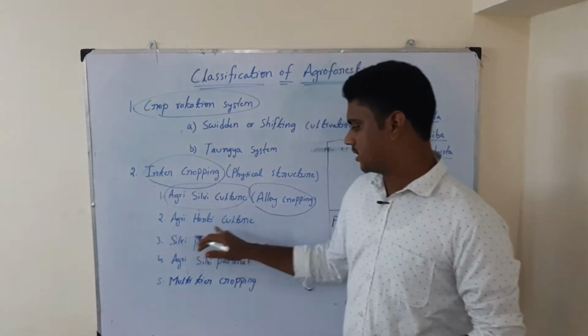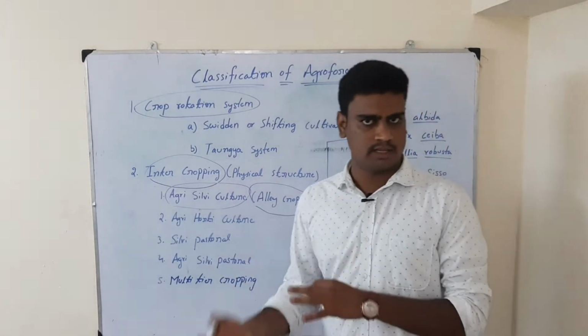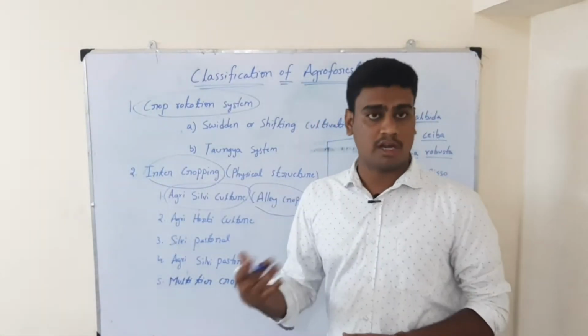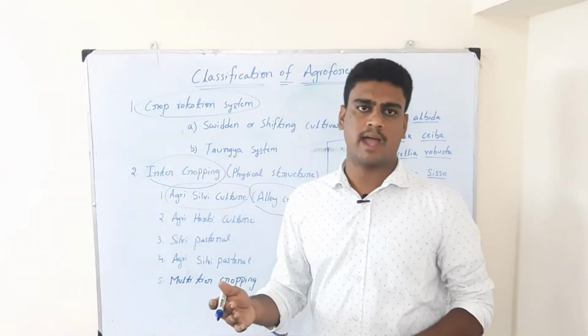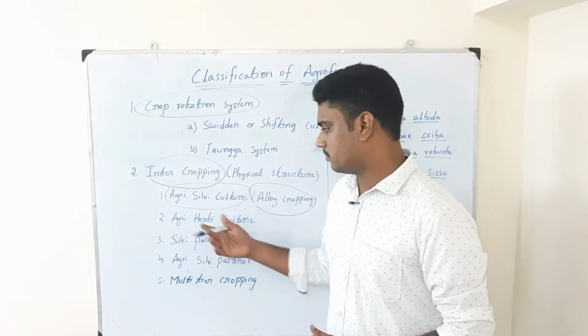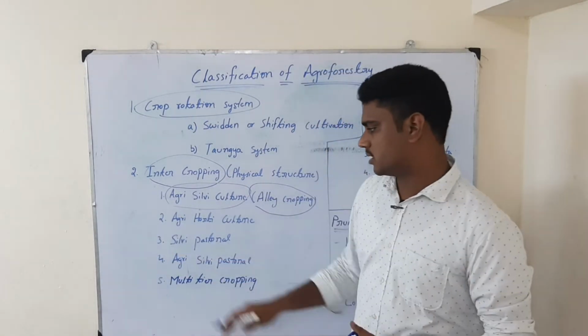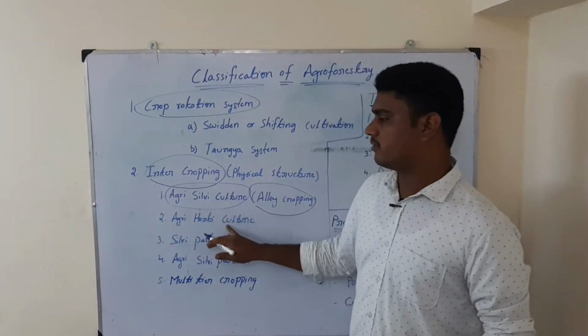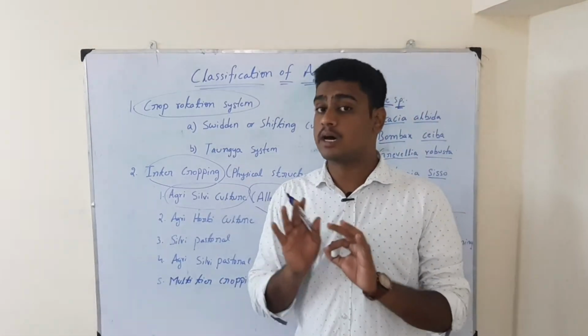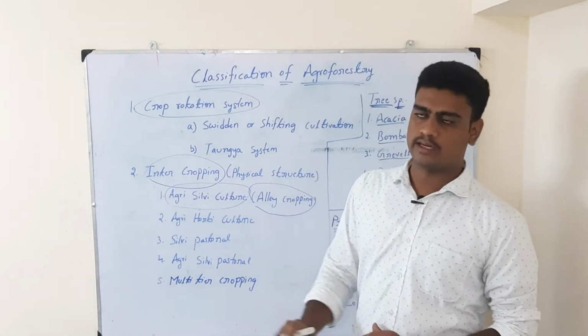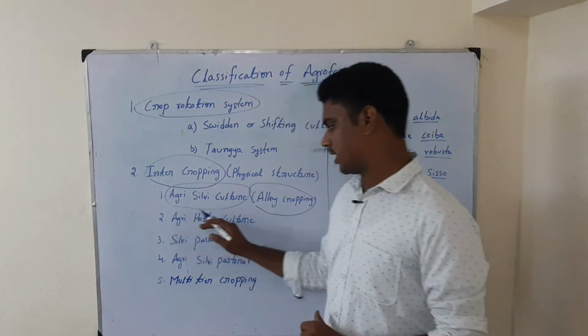Then the next one is agri-horticulture. In agri-horticulture, we raise agriculture crops along with horticulture tree species or orchard crops like guava, sapota, mango, whatever crops can be raised in between the agriculture crops. Here we are not raising any forestry species, but we are raising orchard trees, which are still trees, perennial. That's why we call it agri-horticulture.